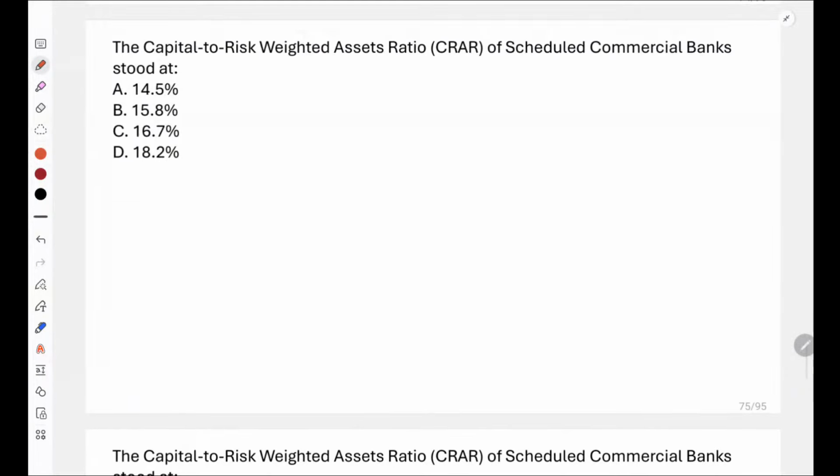Now, the capital to risk weighted asset ratio of scheduled commercial banks stood at what? 14.5 percentage, 15.8 percentage, 16.7 or 18.2 percentage. What is capital to risk weighted asset ratio of scheduled commercial banks? Also tell me what is CRAR or capital to risk weighted asset ratio for regional rural banks. This we covered in our report section. Regional rural banks का CRAR ratio क्या है and for scheduled commercial banks what it is?